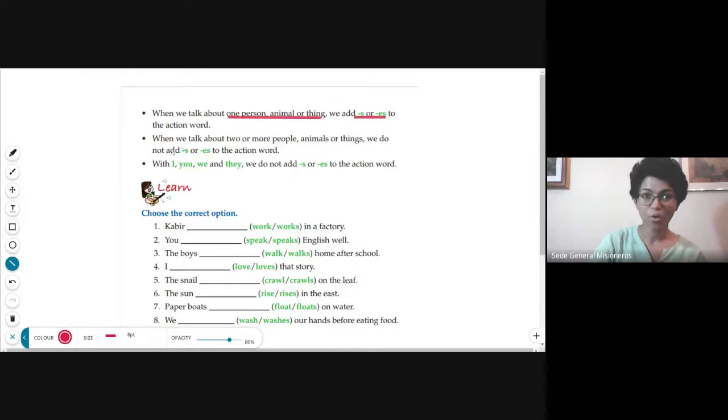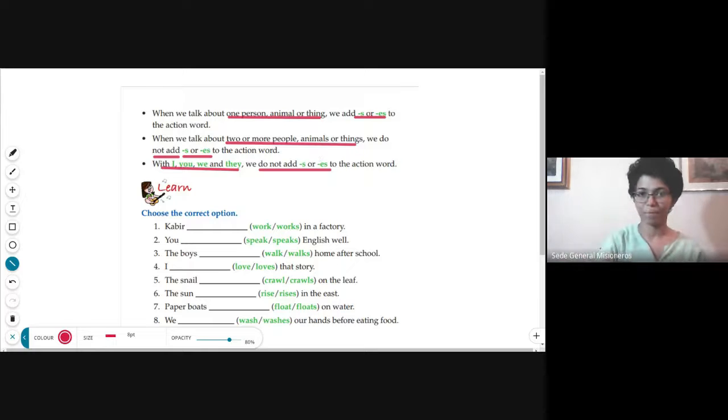Second point, when we talk about two or more people, animals or things, we do not add s or es to the action word. Likewise, with I, you, we, and they, we do not add s or es.